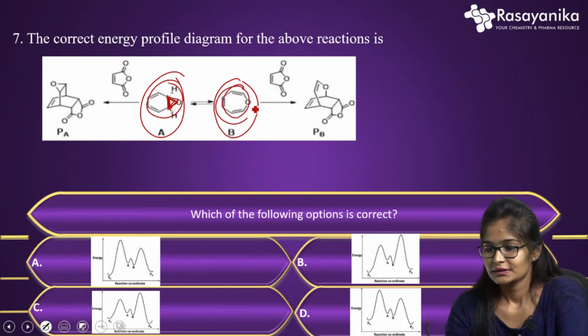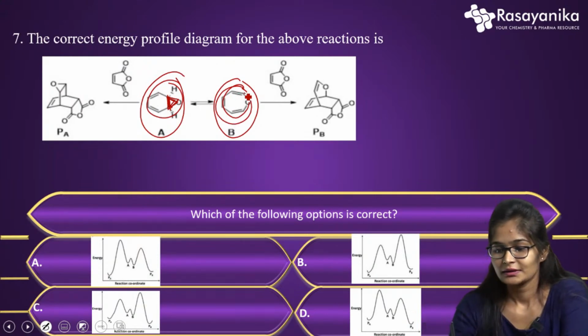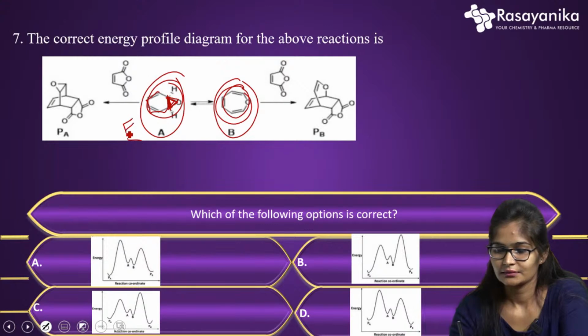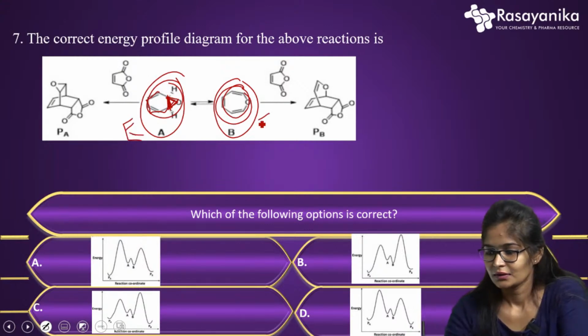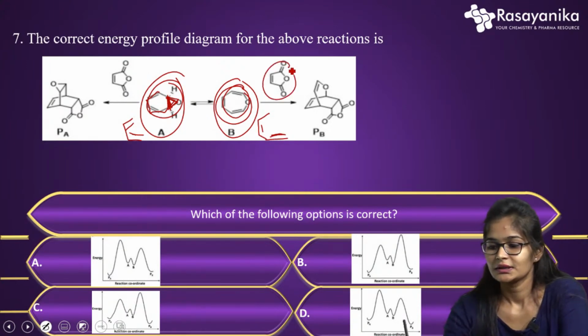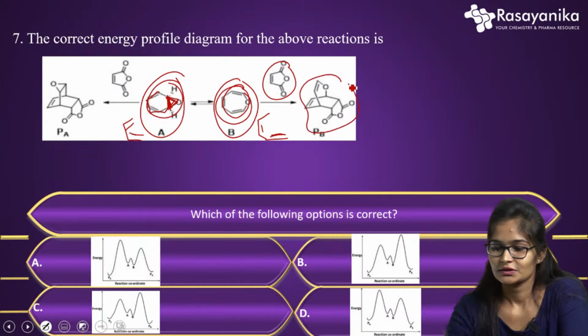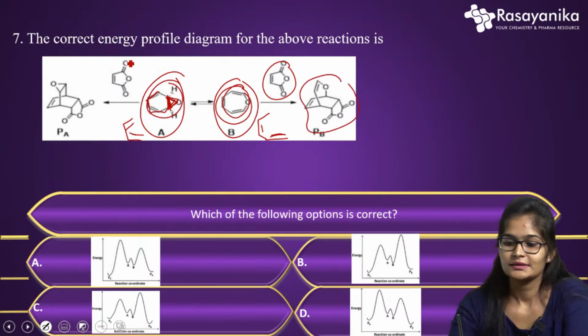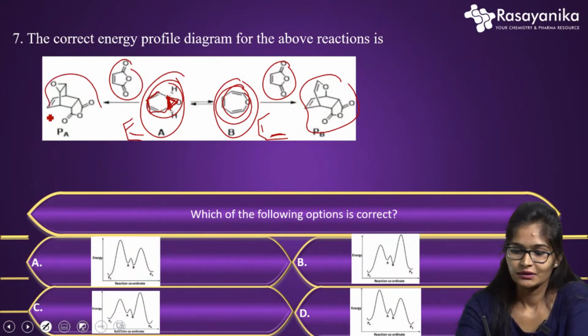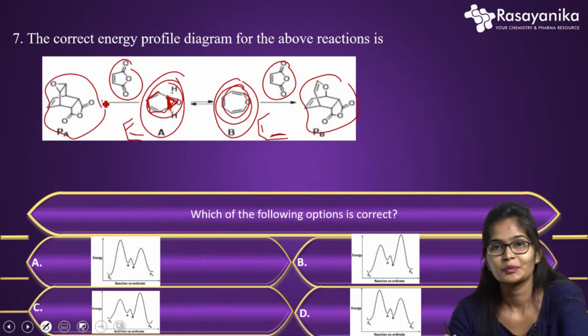So in the 7-membered ring and the cyclohexane, whatever you can see, the diene will be like this, right? The diene is reacting with this and giving this structure, and the same diene is reacting with this and giving me the product Pa.